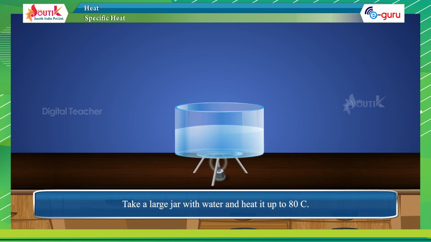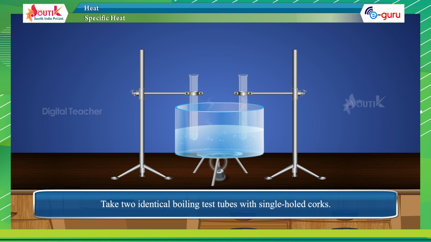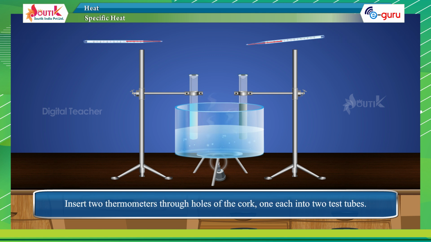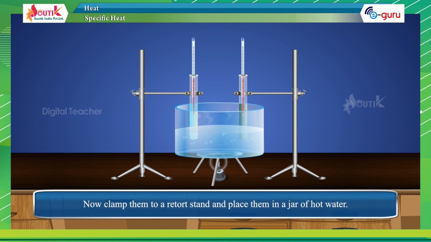Specific heat. Take a large jar with water and heat it up to 80 degrees centigrade. Take 2 identical boiling test tubes with single-holed corks. One of them is filled with 50 grams of water and the other with 50 grams of oil, both at room temperature. Insert 2 thermometers through the holes of the corks, one each into the 2 test tubes. Now clamp them to a retort stand and place them in the jar of hot water.